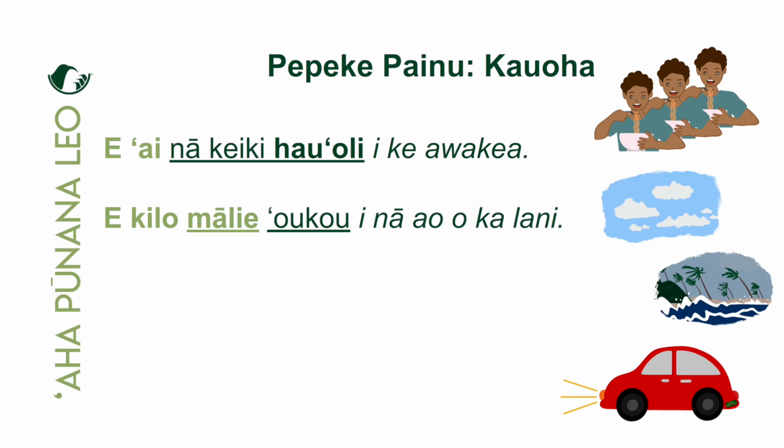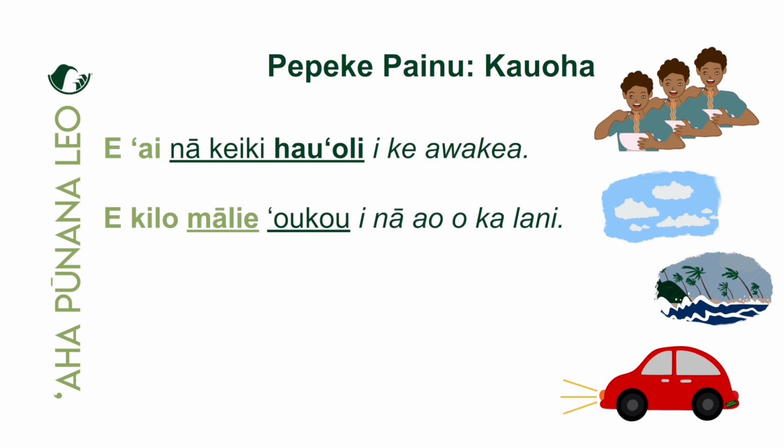E kilo. And kilo means to watch closely, or to examine, or to observe. Yeah. So now we have a kahulu in the po'o position describing the verb. All right. So e kilo ma'alie. Who's the piko of this sentence? Who are we talking to? 'O oukou. Yeah. You guys, three or more. Okay. E kilo ma'alie 'o oukou, which is the piko of the sentence.